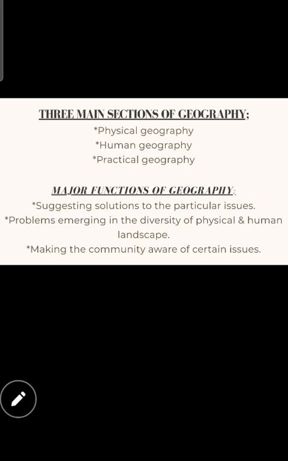The second topic is human geography. Inside human geography, we are going to learn about human populations, the birth rates and death rates of humans, the various countries, cultures, traditions, and their languages.